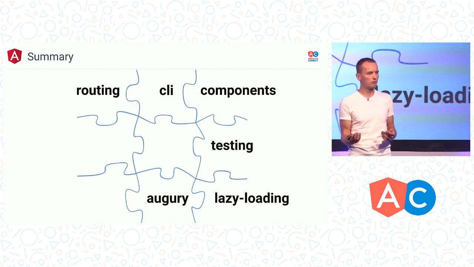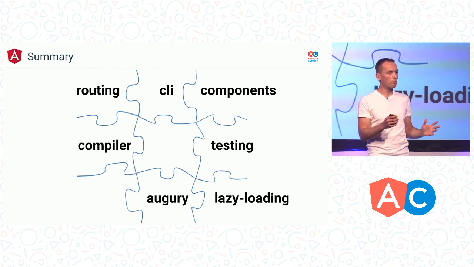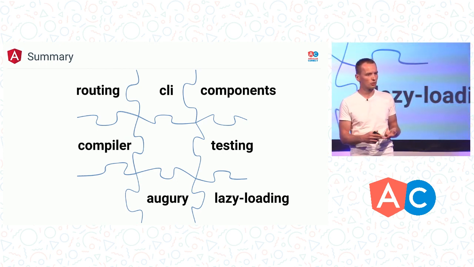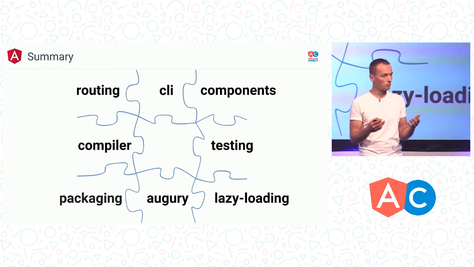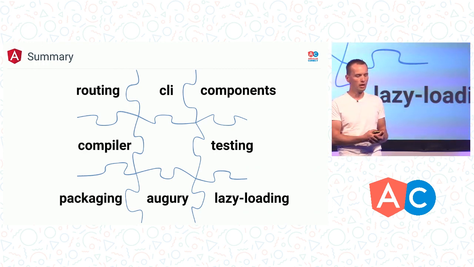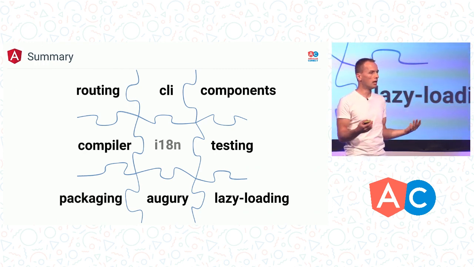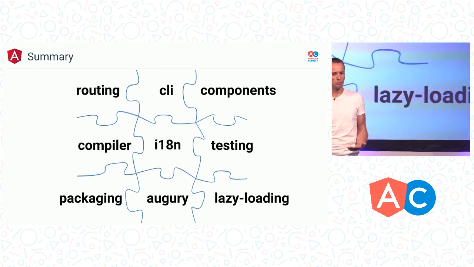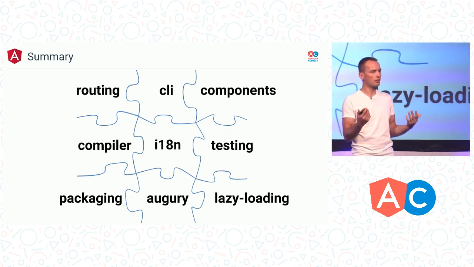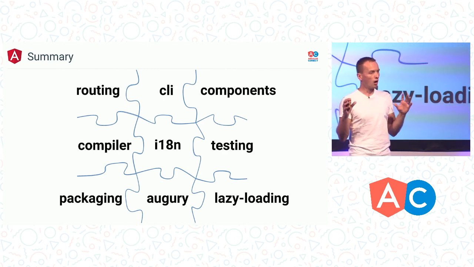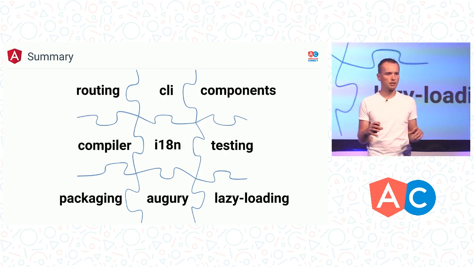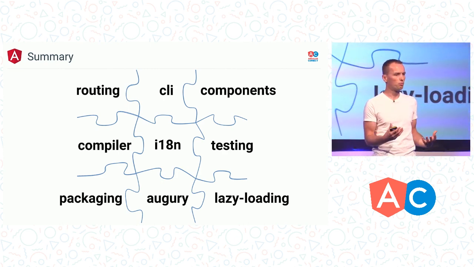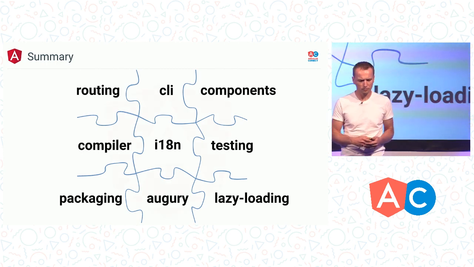Testability has been there from the beginning, allows you to prevent mistakes and reduce the maintenance cost. We have a compiler that helps you with detecting errors and generating efficient code. And we have packaging that allows us to do more optimizations. And finally, to reach more people with your application, we have internationalization that is building. All these features have their place. They support each other and allow you to build awesome applications.